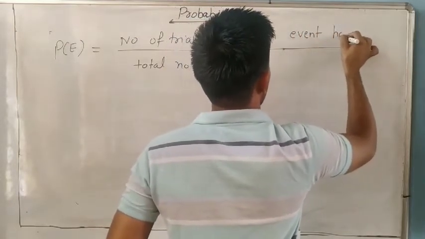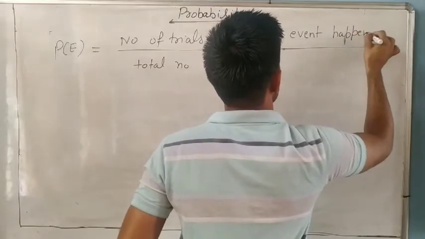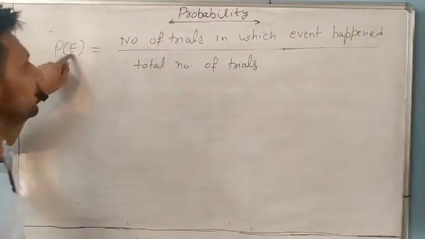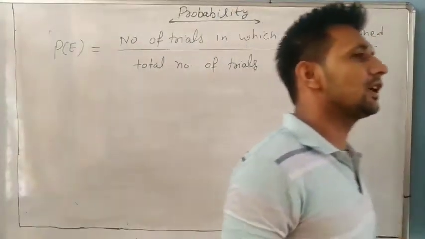E means the event happened. So this is the formula.